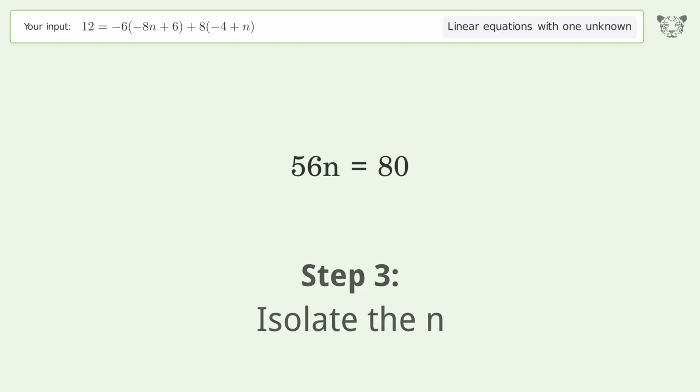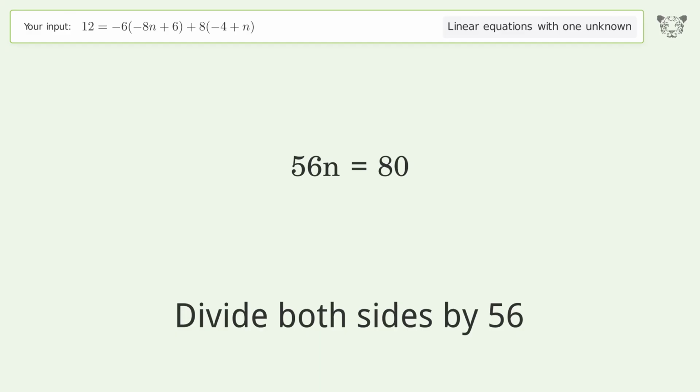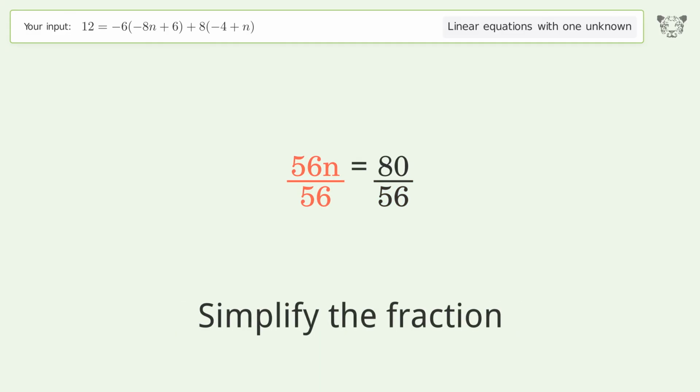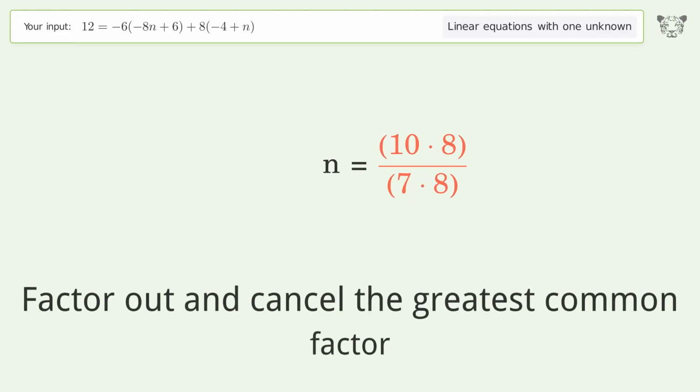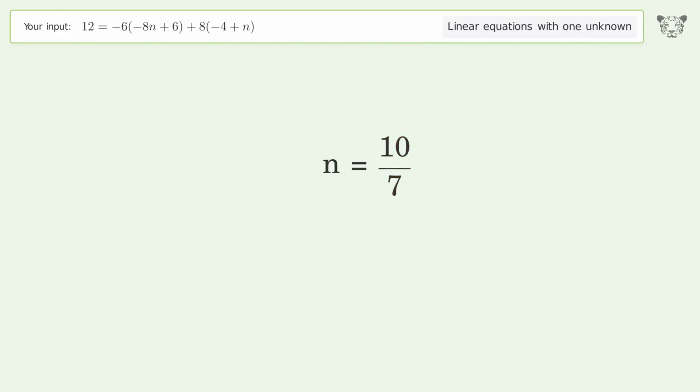Isolate the n. Divide both sides by 56. Simplify the fraction. Find the greatest common factor of the numerator and denominator. Factor out and cancel the greatest common factor. And so the final result is n equals 10/7.